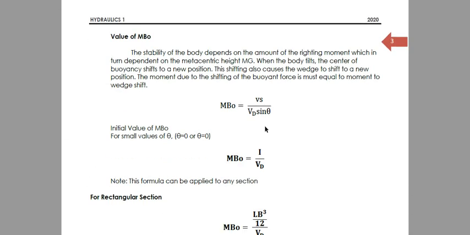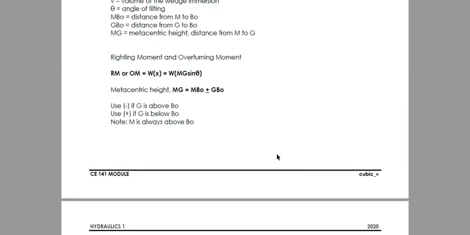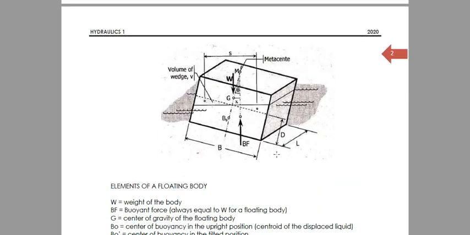So, how do you solve for MBO? Hindi ko nilagay yung derivation dito. So, for any cross section, MBO is equal to I over VD, the moment of inertia over the displaced volume. Anong moment of inertia ito? Yan yung moment of inertia ng shape na nakaat ng liquid. Ito yung liquid, ano?